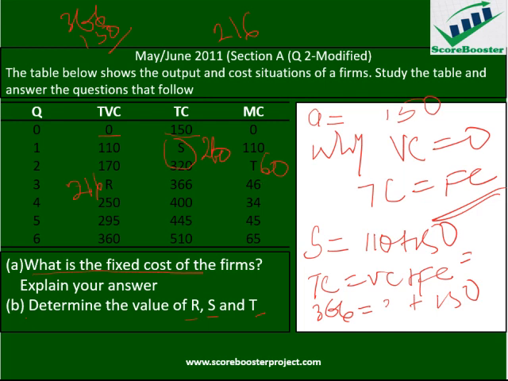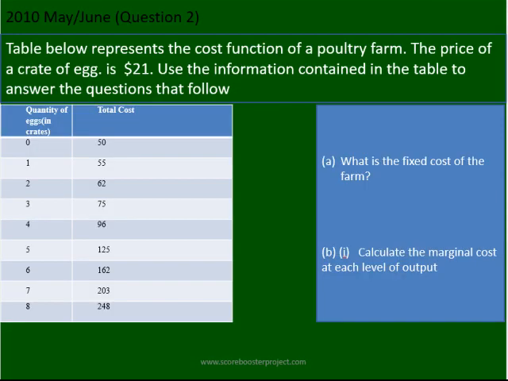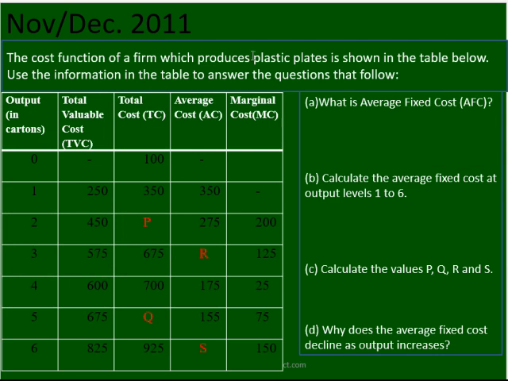Now similarly, you can also try the next question. It's also from May-June 2010, question number 2. Also, it's more or less the same thing with what we have had. If you look at what the examiner just did here, we have to calculate what is fixed cost. The fixed cost here is also very simple. You can see at the point where your quantity is 0, total cost is equal to fixed cost. I think you can take it up from that particular point also. And also in November exam 2011, the examiner also asked a similar question. Please take note of that. I told you it's always a bonus mark.